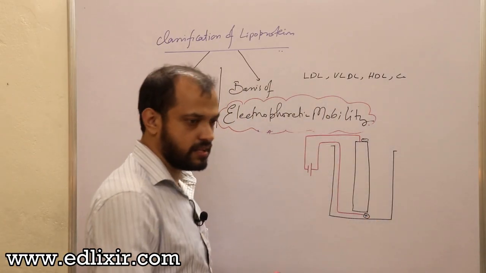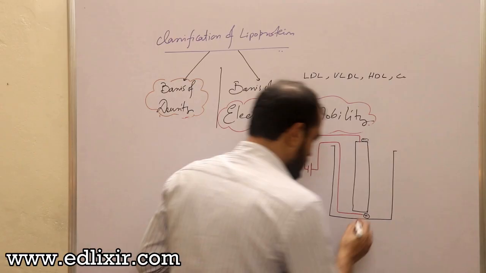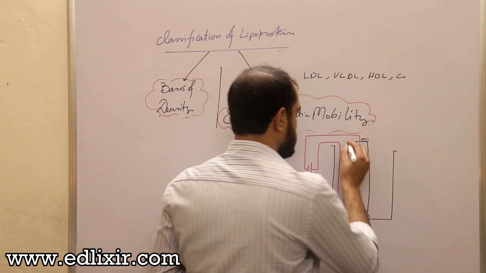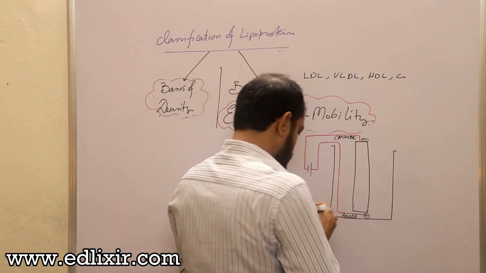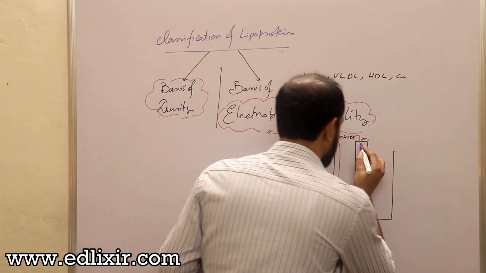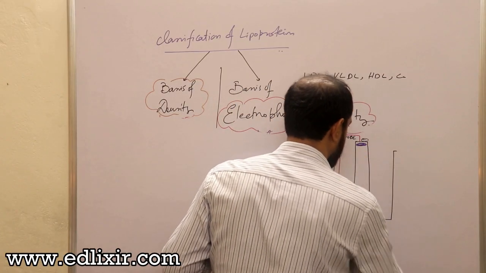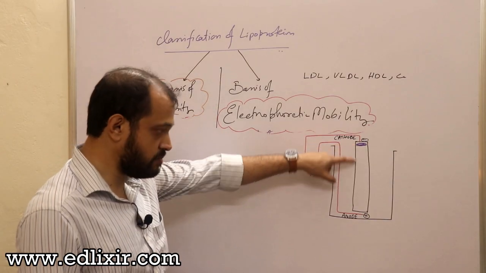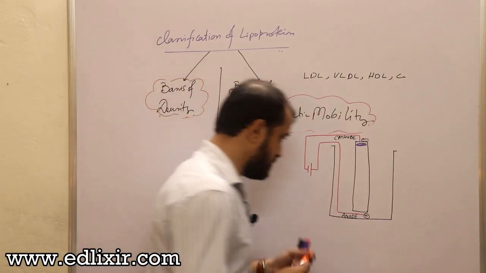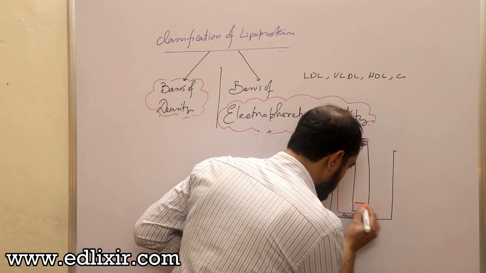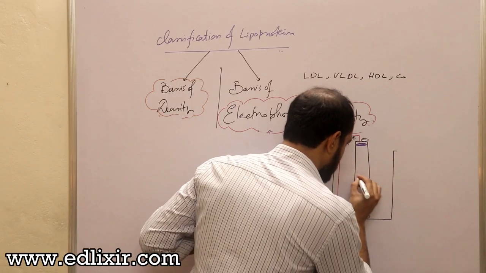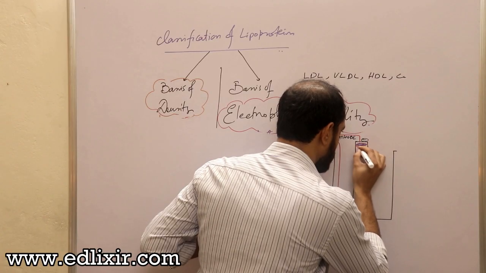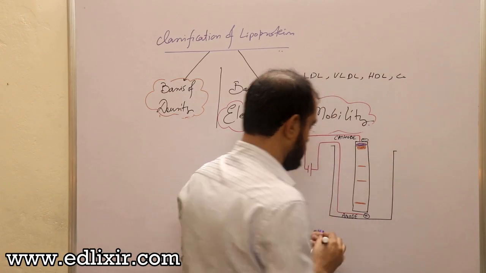Which is cathode, which is anode? The positive terminal is always the anode, and this is the cathode. Now if we put a sample here and allow it to run, we'll get some bands. Here we'll get a band, here a band, here a band, and here another band. Clear?